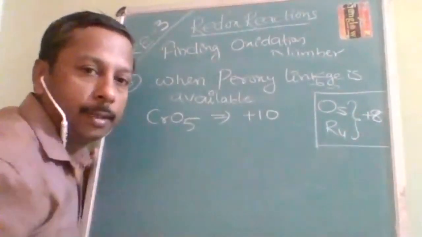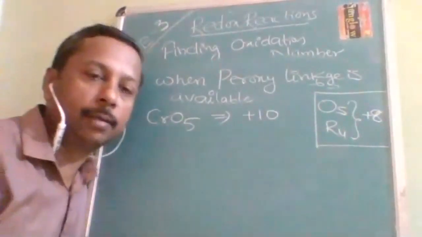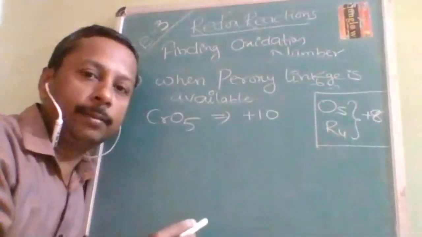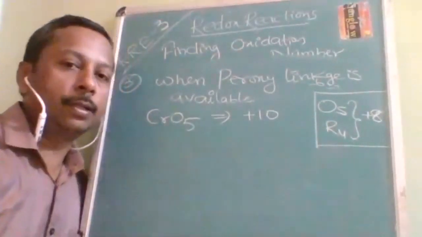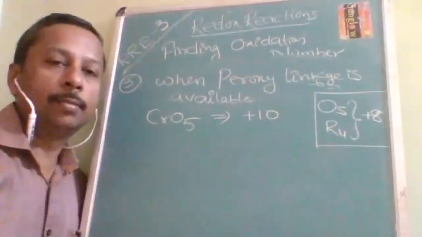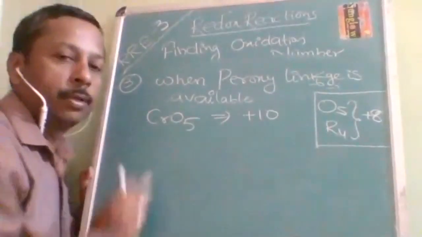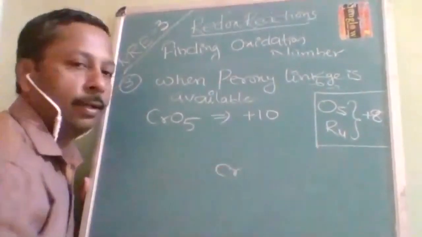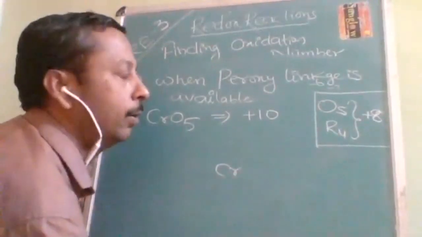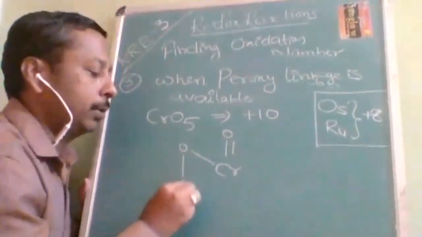+8 oxidation number, the highest oxidation number is shown by which of the following two elements? Then what will you write? Osmium and ruthenium. So what is their highest value? +8. But here we get +10. So how can it cross? But it appears to be very correct. This is because of the peroxy linkage. We are into that category. And how many are peroxy linkages and how many are not, we will identify with the structure only.